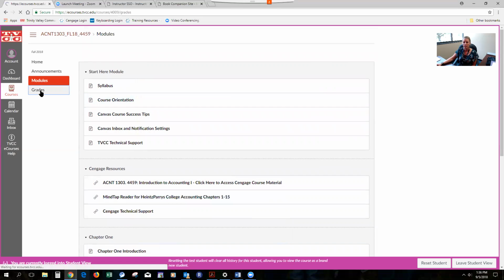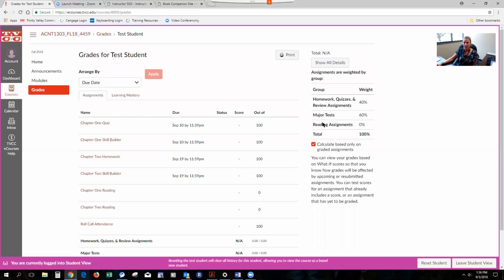Last but not least, in the grades tab, I have added a column that says reading assignments 0%. I understand that you do not get points for your reading assignment, but you are required to read your textbook. And it was brought to my attention that in Canvas it was saying 100 out of 100 points. So you'll notice now that when you go into your grades tab, it's going to reflect 0 points there. So it will not be calculated into your grade.